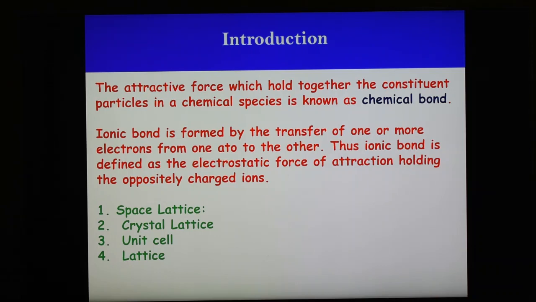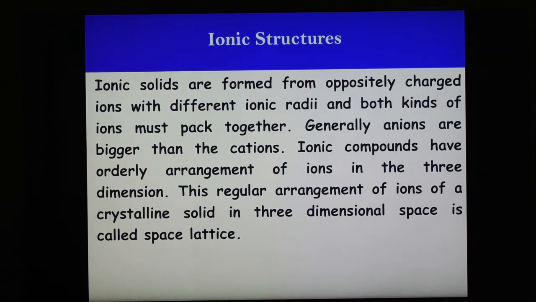Now we are going to see what is meant by the ionic structures. Here ionic solids are formed from oppositely charged ions with different ionic radii, and both kinds of ions must pack together. Generally the anions are bigger than cations, and it is the anions that form the array, while the smaller cations fit into the holes called interstitial sites between the anions.